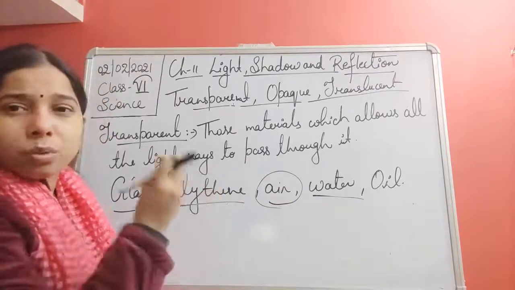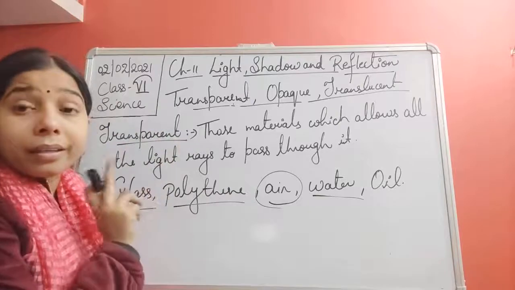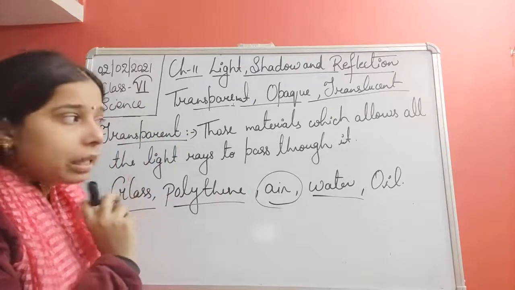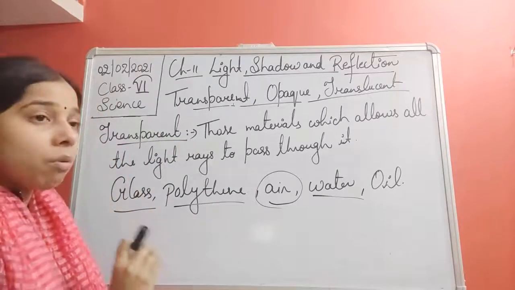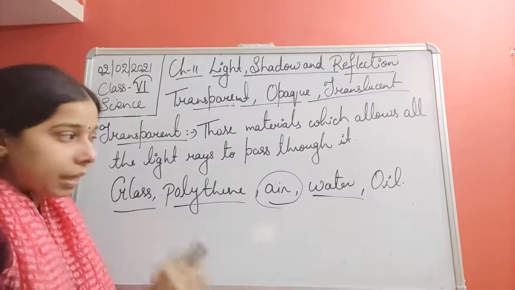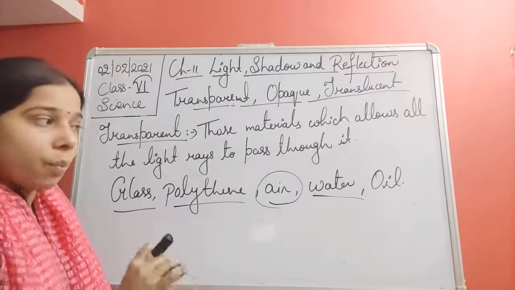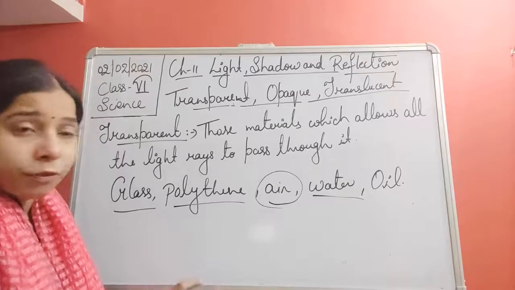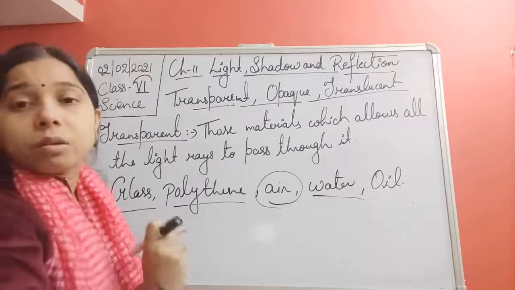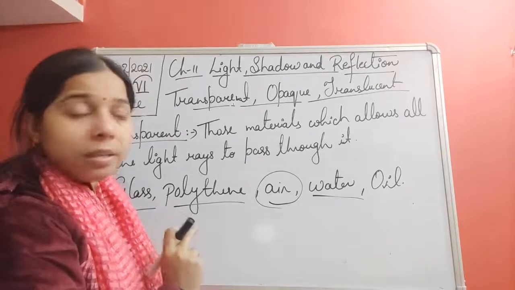Clear water is there, so if you throw a coin in a clear water, student, remember, in a clear water, so you are able to see it inside to that of the water where it is. So it proves that it is also a kind of a transparent material.